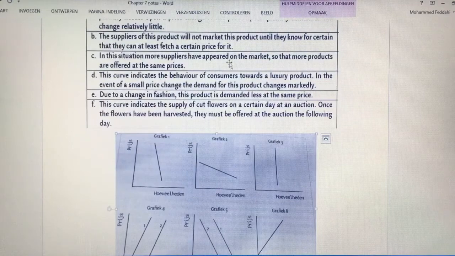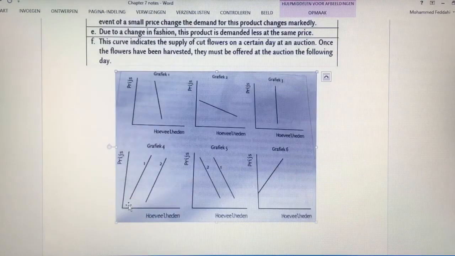Because they talk in this description about the suppliers, and the line of suppliers goes up like this, it's graph 4. Because at this first price, they offered this amount. But now, at this price, you can go further to the right, and you will meet a larger amount. So with every price, you can go further to the right.